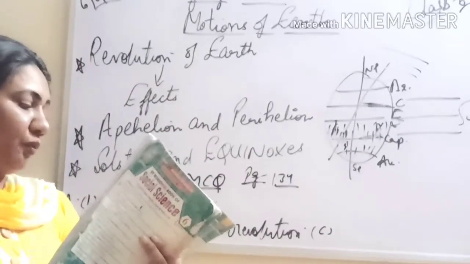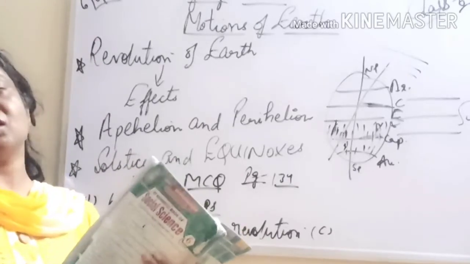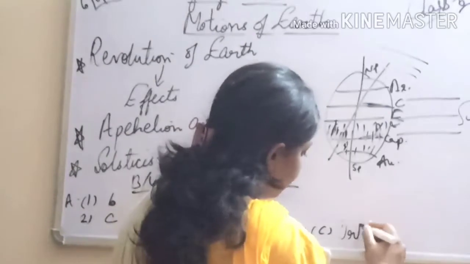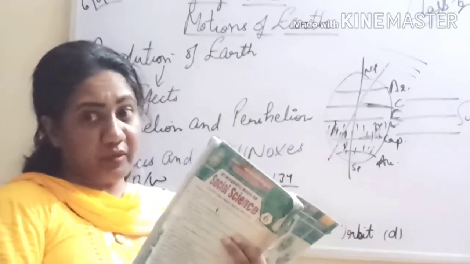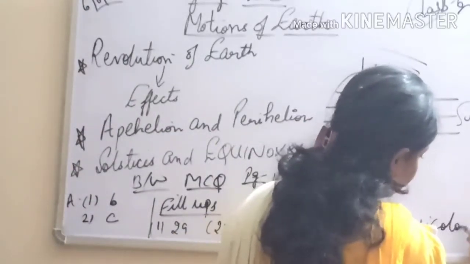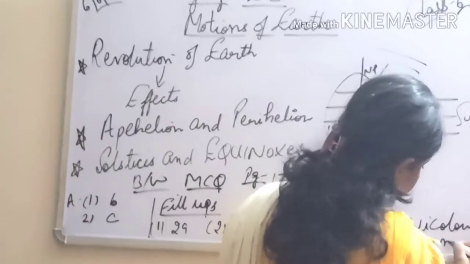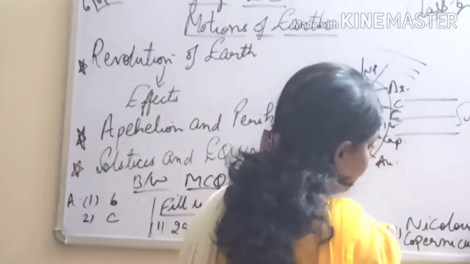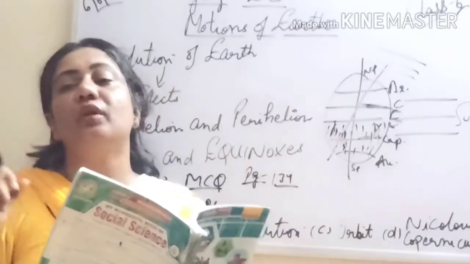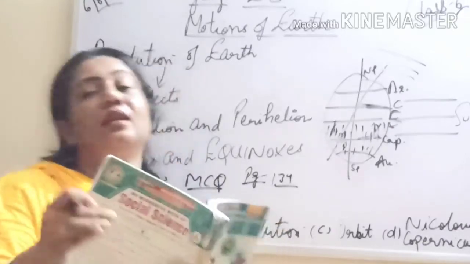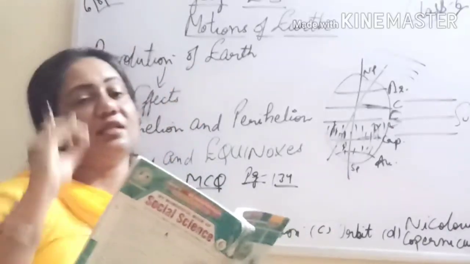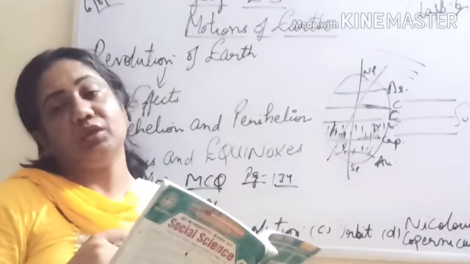Coming to exercise, fill up number 3. The path along which the earth revolves around the sun is called its orbit. Right. Next one, Dash proved that the earth spins on its own axis. Who proved that? We have done that. That is Nicolaus Copernicus, right? He proved that earth rotates on its own axis along with the rotation around the sun, and it is not the earth that is fixed, but it is the sun that is fixed. So it was the Copernican theory, you can say.